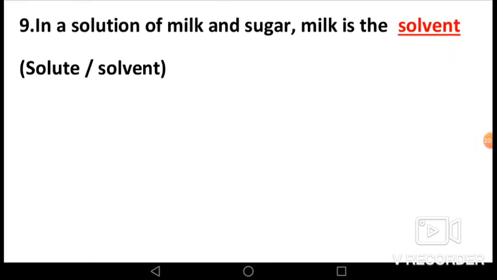Now let's see the 9th fill in the blank. In a solution of milk and sugar, milk is the dash, solute or solvent.